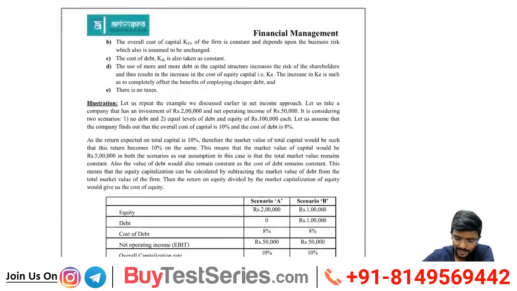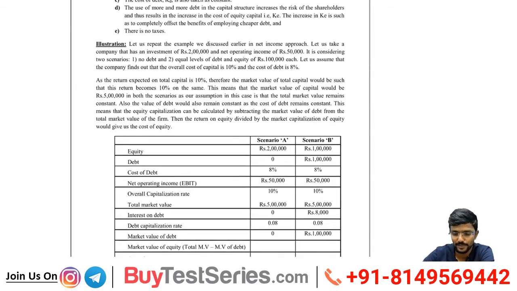Illustration. Now we will understand this concept with the help of an example. Let us repeat the example as we discussed earlier in the net income approach. Let us take a company that has an investment of rupees 2 lakh and net operating income of rupees 50,000. Same example, sir. Total capital required is 2 lakh. Out of that, first scenario is full equity, second scenario is half debt and half equity. Net operating income, that is EBIT, is 50,000 in each case.